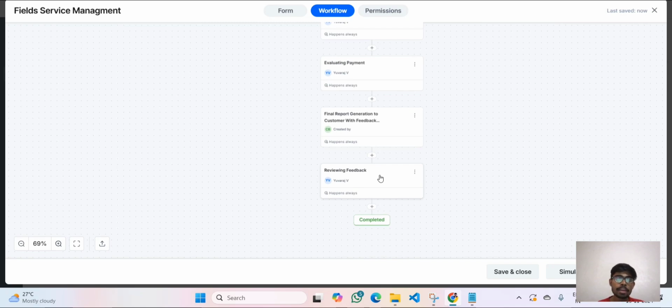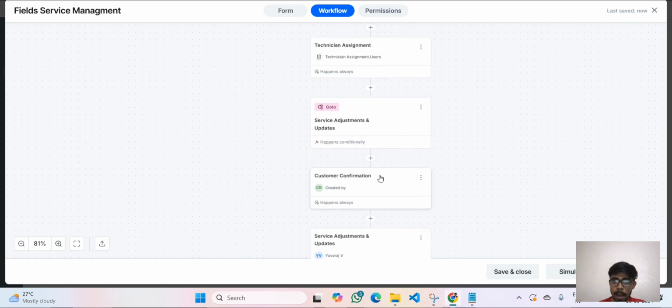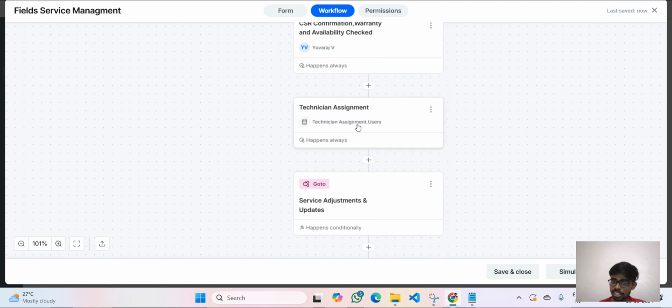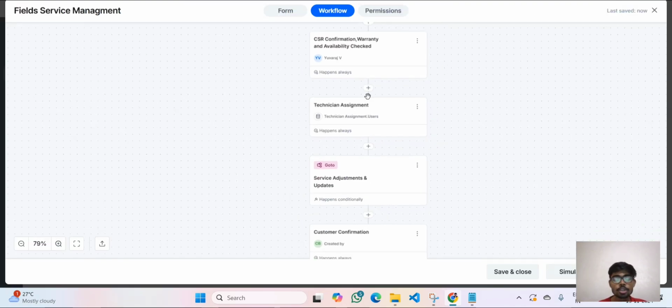But in my project, as I mentioned, there should be a customer, a CSR team, and a technician. But right now, since I am the only person working in my Kissflow platform, and this is my assessment, I am going to act as the customer, as the technician, and also as the CSR team. At the time of the technician assessment also I am going to act. In my database I have given so many users, but I couldn't go and disturb them. So for this clarity I was explaining this. So this is my workflow.